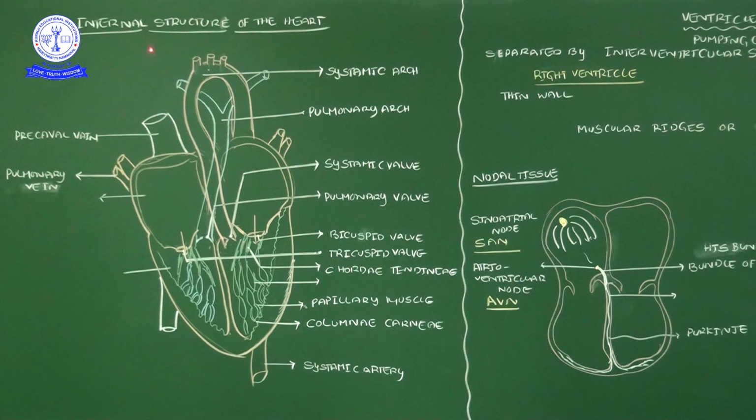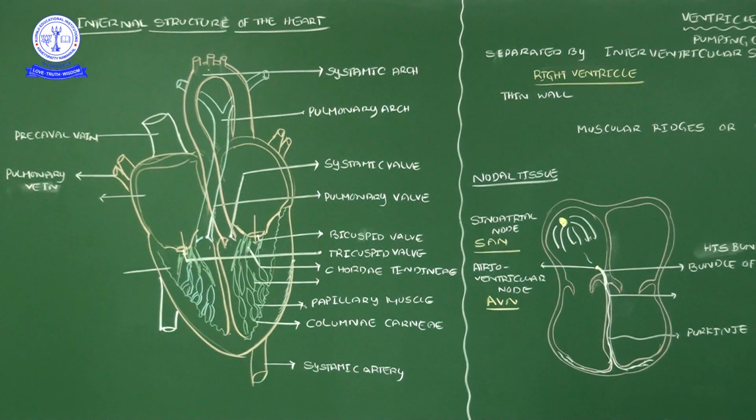Now come to the right side. The right side receives the deoxygenated blood from the upper side of the heart and the lower side of the heart. Here are the pre-caval vein and post-caval vein. Yesterday I said this is the post-caval vein, or the superior vena cava, and this is the inferior vena cava. Both the superior vena cava and inferior vena cava open into this right atrium. So this right atrium receives the deoxygenated blood, that's why the right atrium is filled with deoxygenated blood. So the right side has deoxygenated blood, the left side has oxygenated blood.